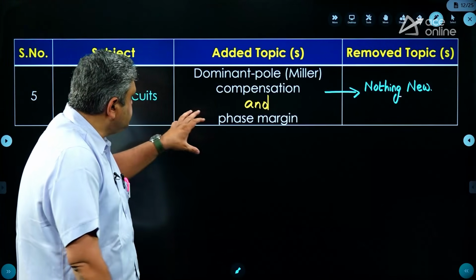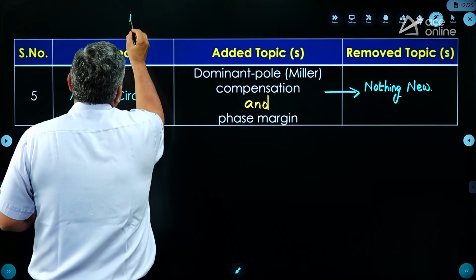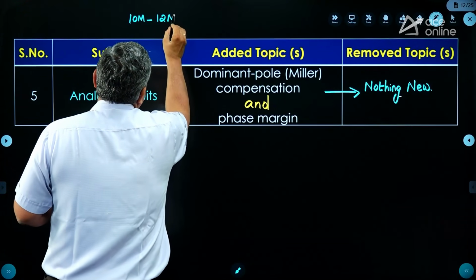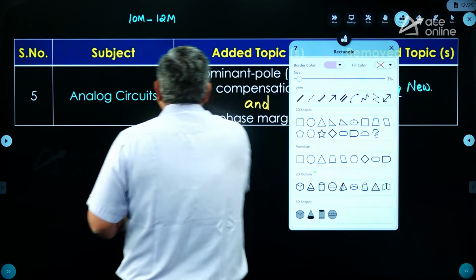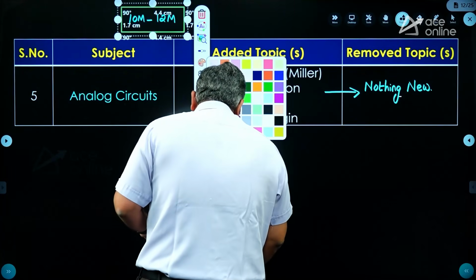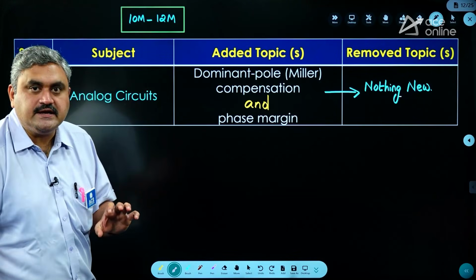Okay. So this is the area in analog circuits, and analog circuits has a weightage of around 10 marks to 12 marks in the GATE paper. It's a good weightage. Okay, I hope all the points are clear.